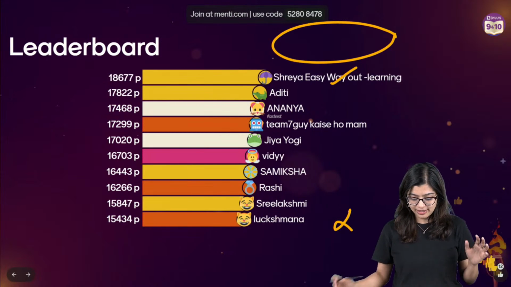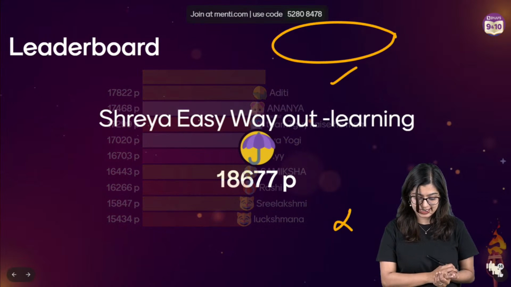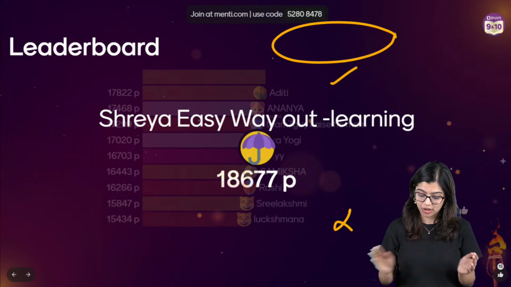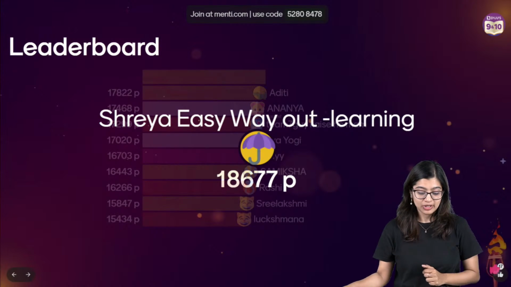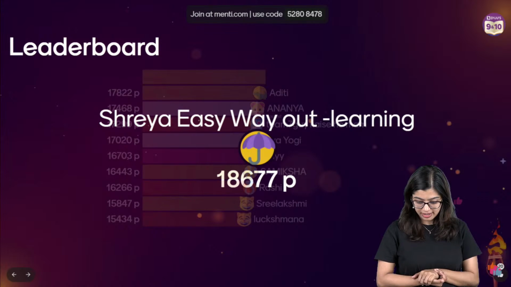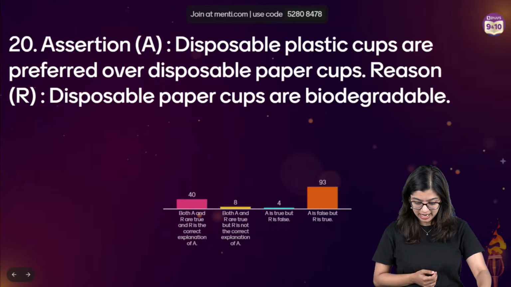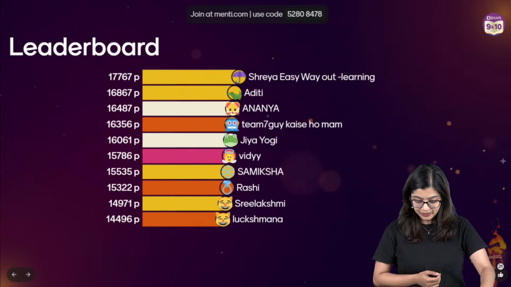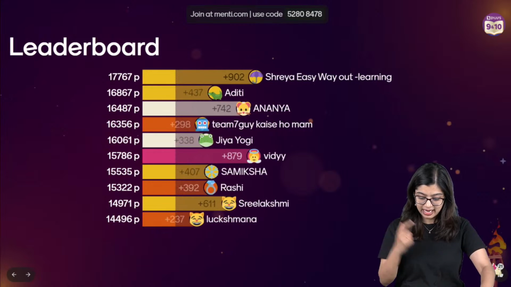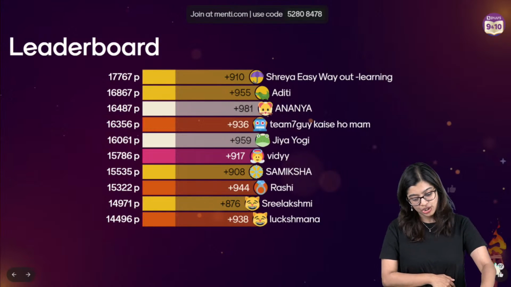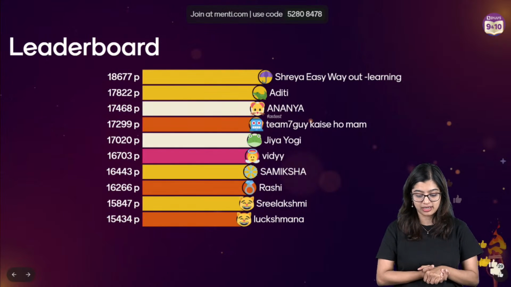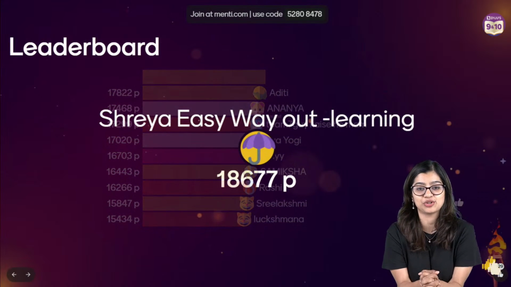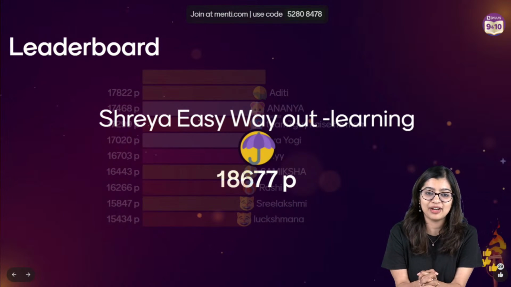Okay. So let's have a look at the final leaderboard. And I can see that Shreya has consistently made it on top. Well done. 4 rounds. 3 rounds. You were there on top. So well done, Shreya. And then I can see followed by Ananya. Okay, wait. Let me see. I have Aditi, Ananya, Team 7 guy, Jia, Vidhi, Samiksha, Rashi, Sri Lakshmi and Lakshmana who have made it to the top 10. So well done all of you.